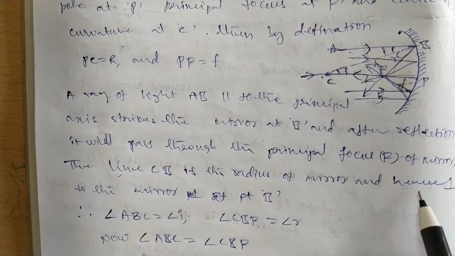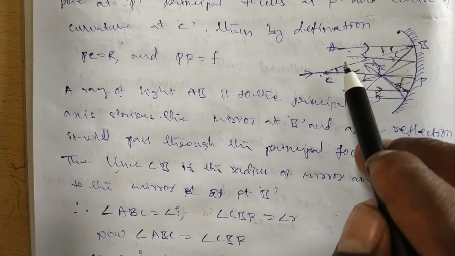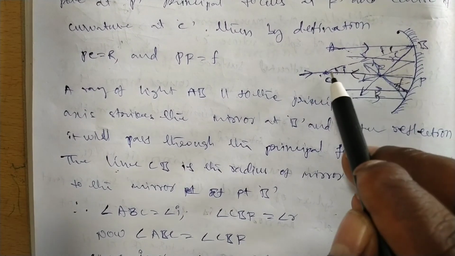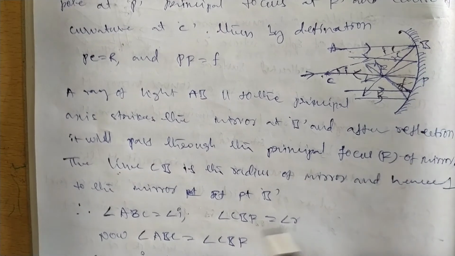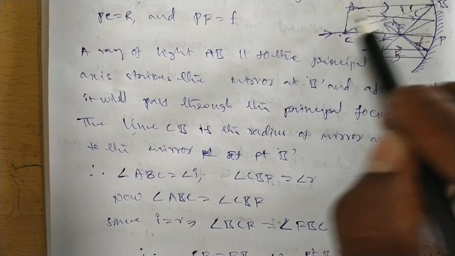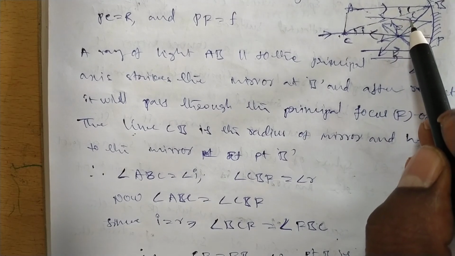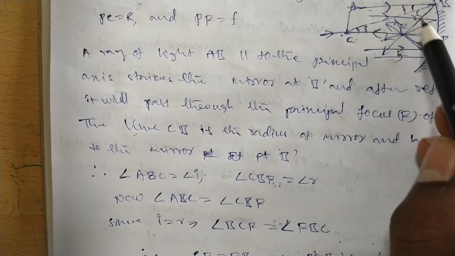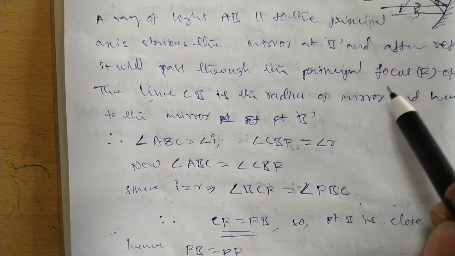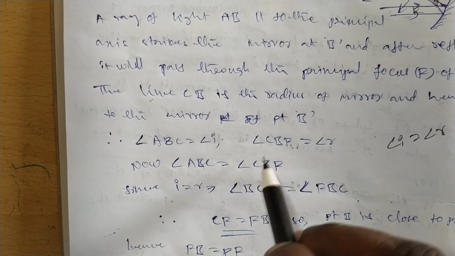Consider the principal focus point. The normal line is drawn from C to B, where B is the point of incidence. In angle ABC, the incident angle is ABC, and the reflected angle is CBF. According to the law of reflection, the incident angle is equal to the reflected angle, so ABC is equal to CBF.